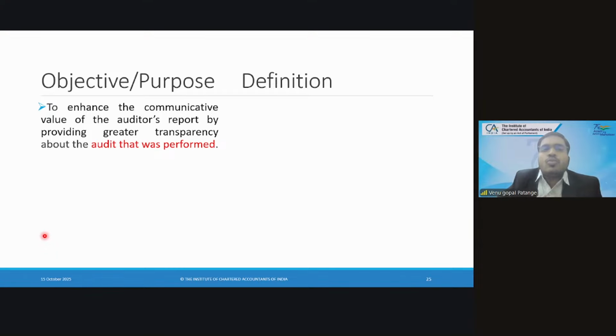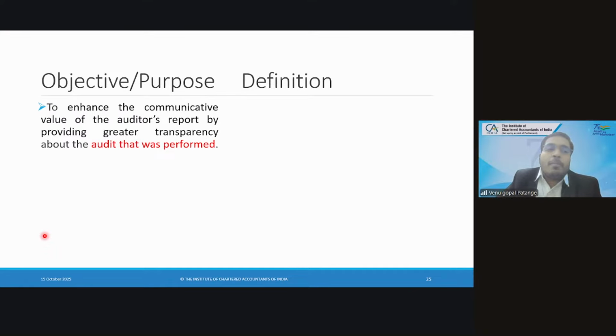So the auditor has to go through so many procedures. He needs to conduct so many procedures and verify so much evidence to come to a conclusion that the provision which was made is adequate. There is no misstatement, no overstatement or understatement.